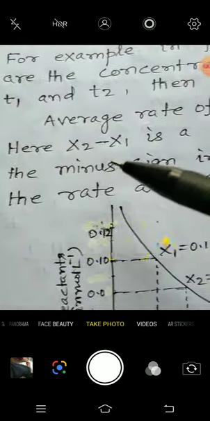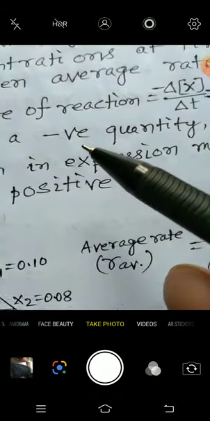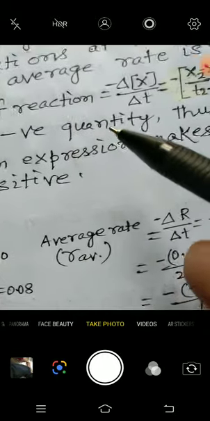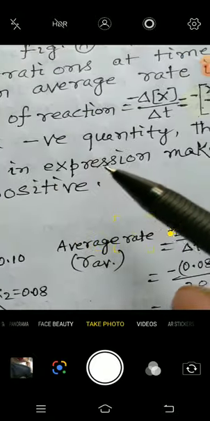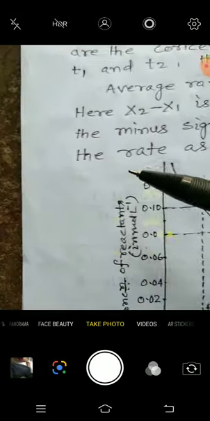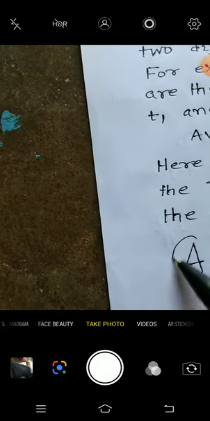Hence, x2 minus x1 is a negative quantity. Thus, the minus sign in the expression makes the rate positive. Now, see here the graph. This is graph A.